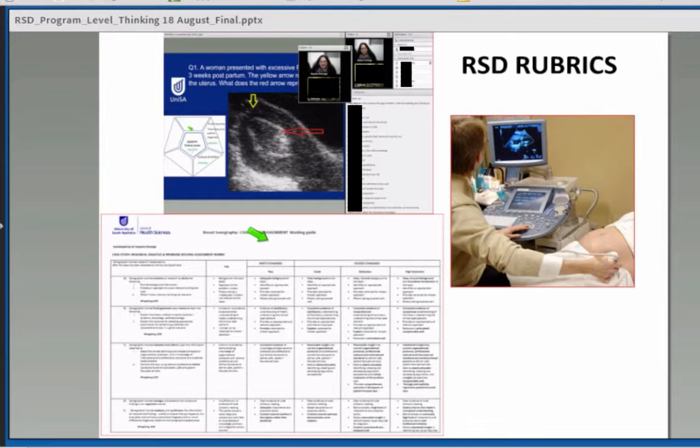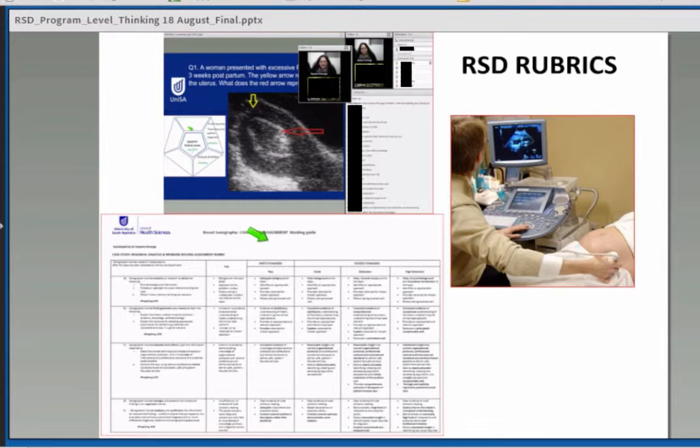And also it's helpful when they get feedback from their supervisor, because it's clearer. And we also got some good feedback from our markers, because there was a lot of consistency now, even across markers. So that was quite a useful thing we found as well. So that's about the research skills development rubrics across the program.